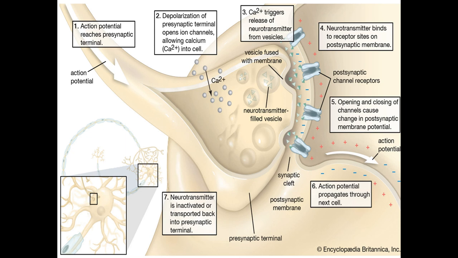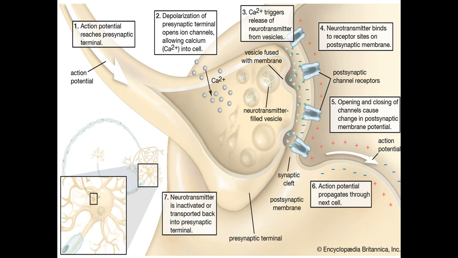Neurotransmitter binds to the receptor site on the postsynaptic membrane, the postsynaptic channel. Opening and closing of the channel causes changes in the postsynaptic membrane potential. The action potential propagates through the next cell, and then the neurotransmitter is inactivated or transported back into the presynaptic terminal.